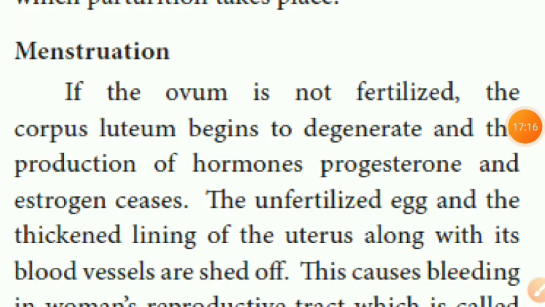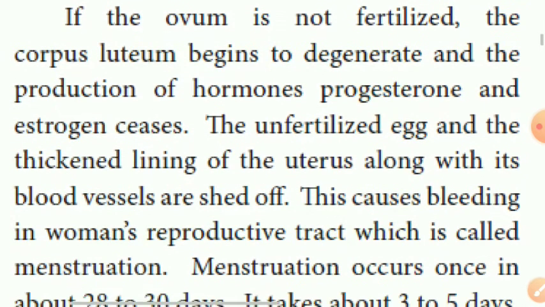Menstruation. If the ovum is not fertilized, the corpus luteum begins to degenerate and the production of the hormones progesterone and estrogen ceases. The unfertilized egg and the thickened lining of the uterus along with its blood vessels are shed off. This causes bleeding in the woman's reproductive tract, which is called menstruation.